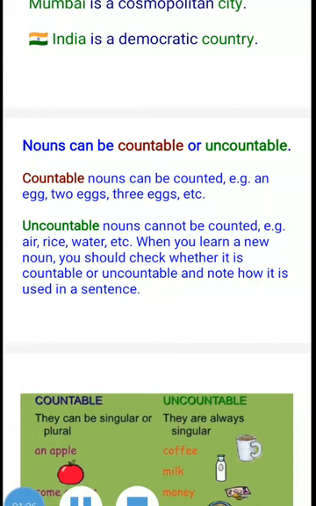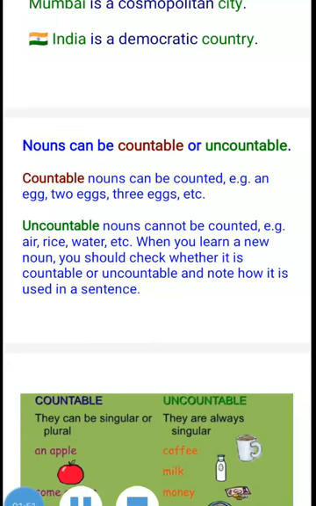When we use nouns in sentences, we often confuse whether they are singular or plural. If we use an indefinite article before a plural noun, it would, of course, be incorrect. So it is very important to find whether the noun is countable or uncountable.